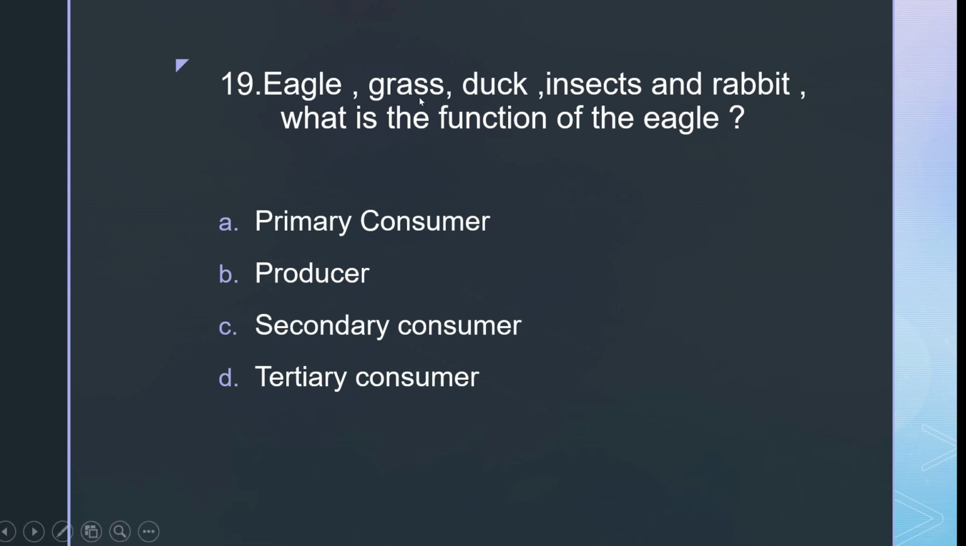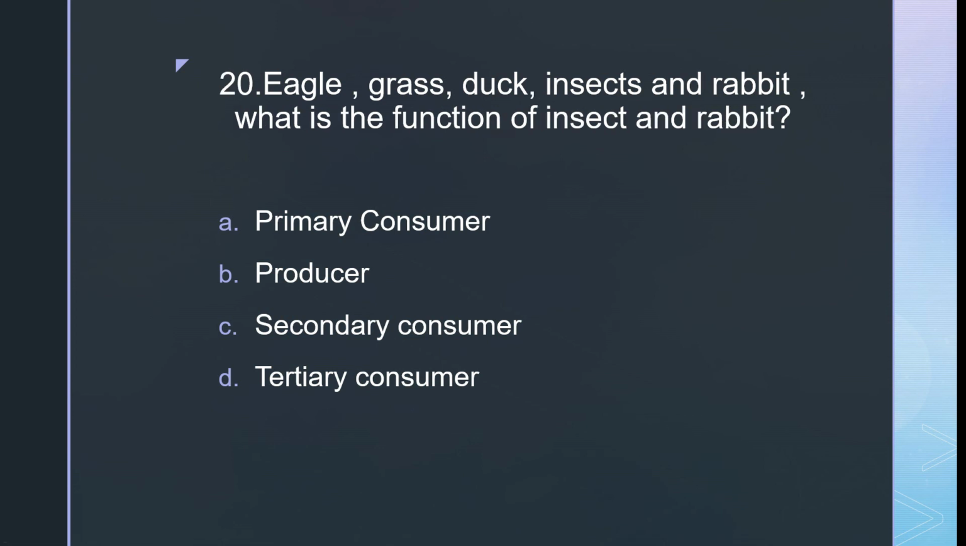19. Eagle, grass, duck, insect, and rabbit. What is the function of the eagle? A. Primary consumer. B. Producer. C. Secondary consumer. D. Tertiary consumer. 20. Eagle, grass, duck, insect, and rabbit. What is the function of insect and rabbit? A. Primary consumer. B. Producer. C. Secondary consumer. D. Tertiary consumer.